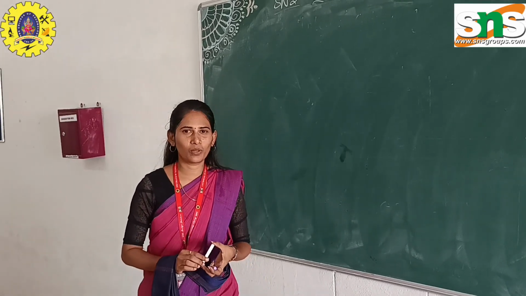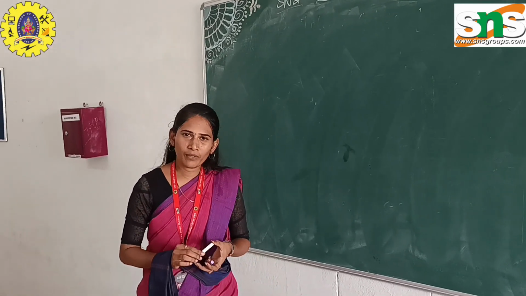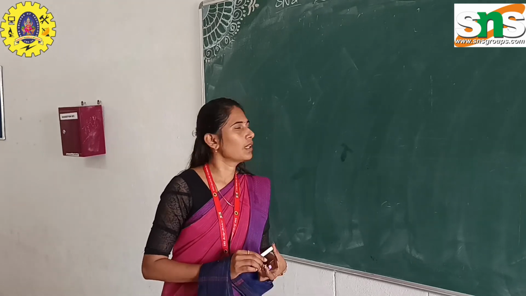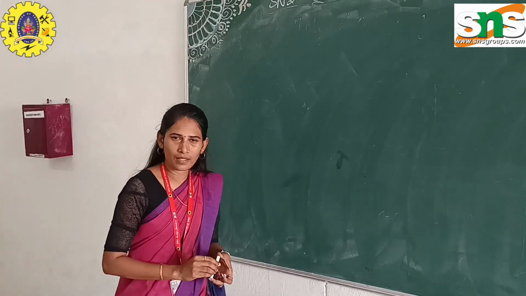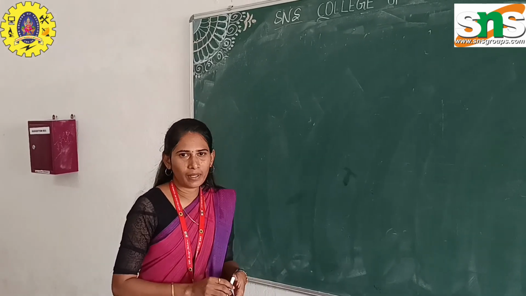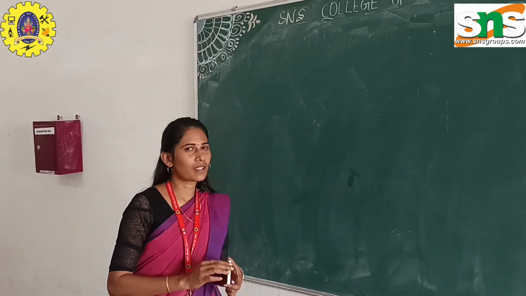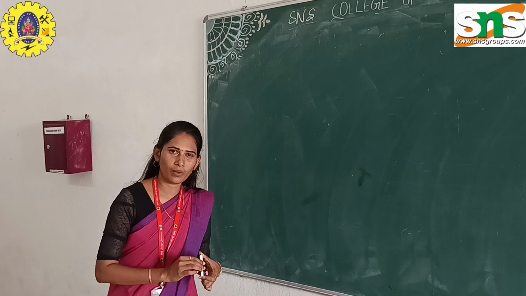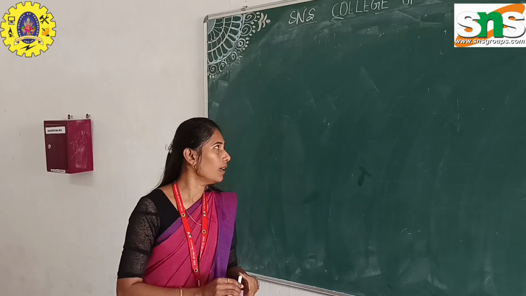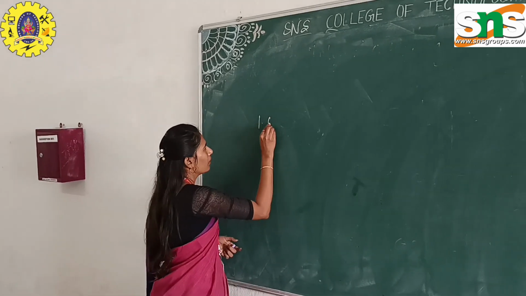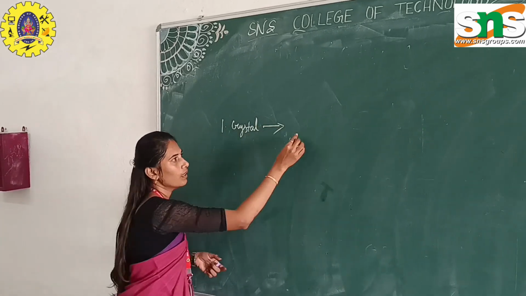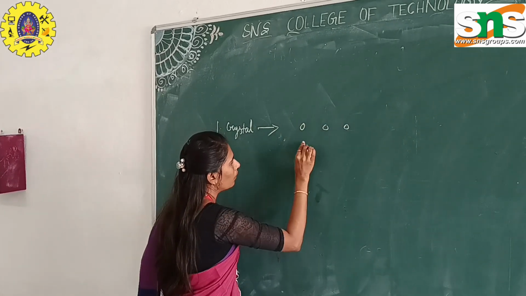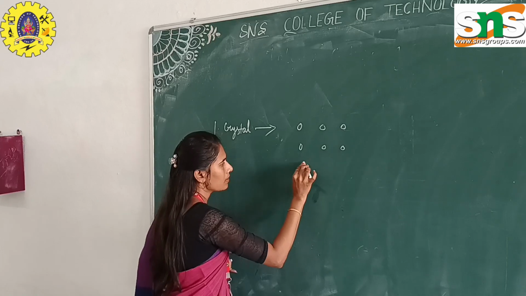Now we are going to discuss the topic crystal. We are very well known about the crystal material. What is a crystal? Crystal material has two types: crystal and non-crystal material. What is crystal? Crystal is nothing but a regular arrangement of atoms or molecules, called a crystal. You know very well about the crystal, the regular arrangement of atoms and molecules.